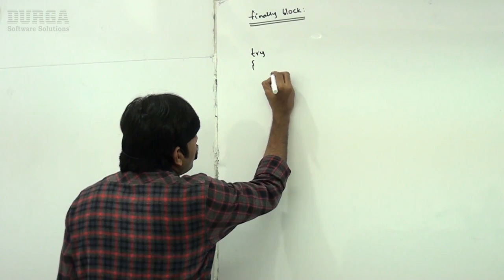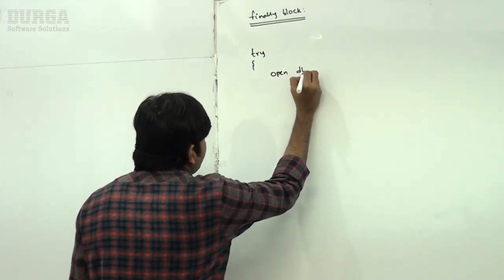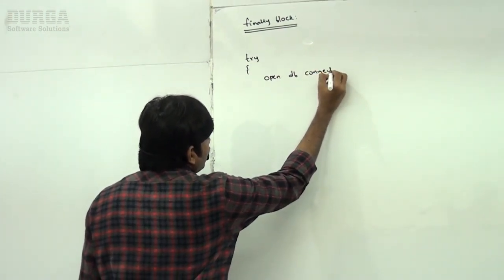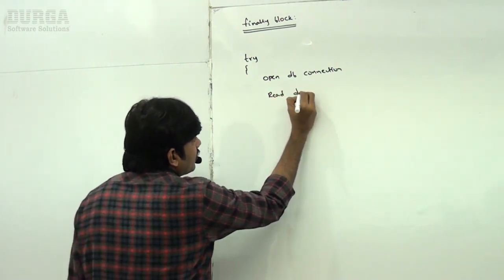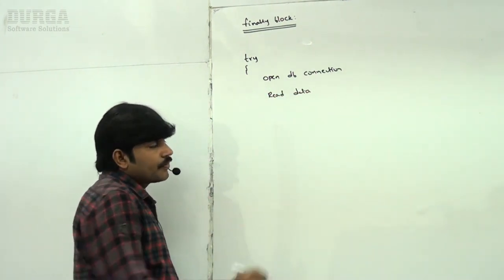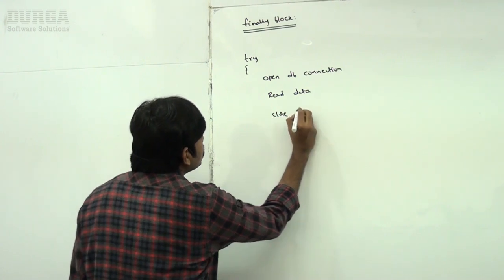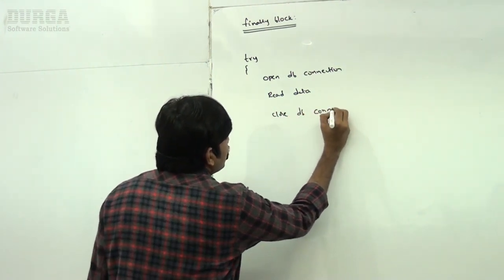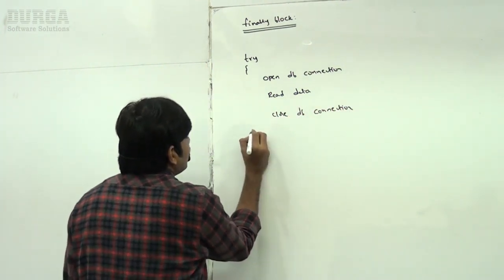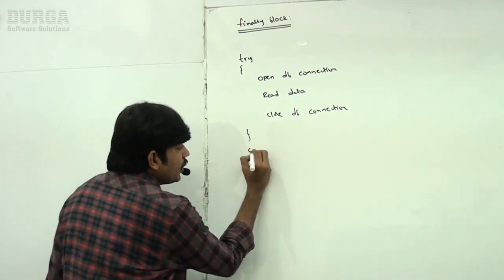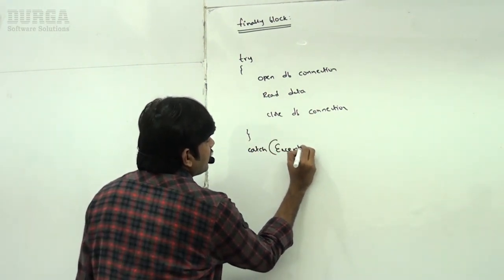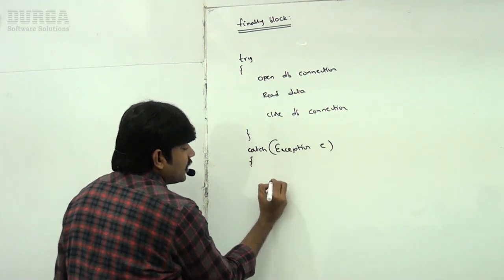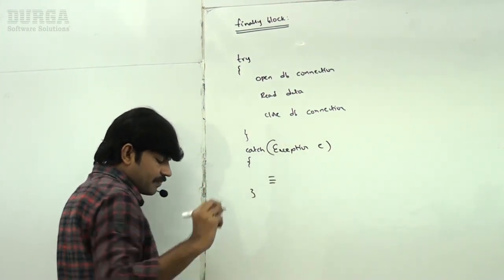Open DB connection, and read the data, followed by close DB connection, like this. If any exception comes, catch exception, corresponding handling code is there.